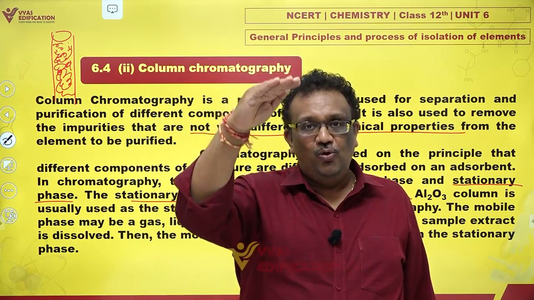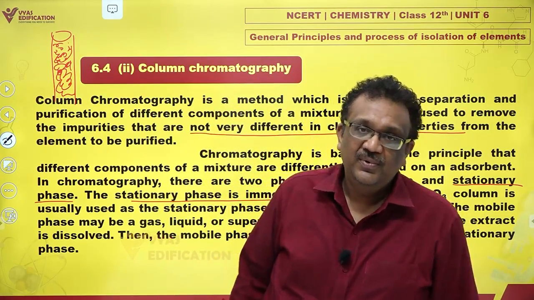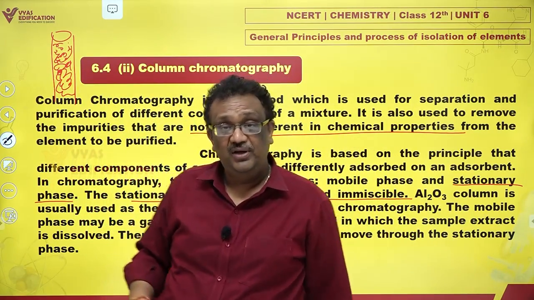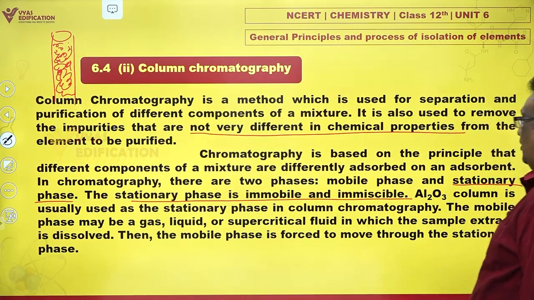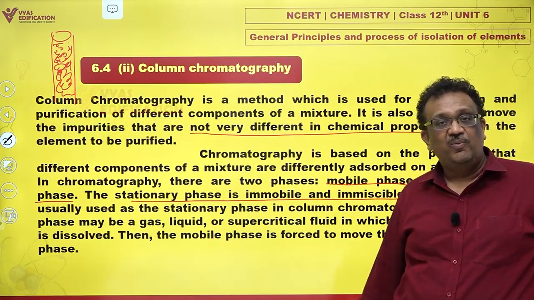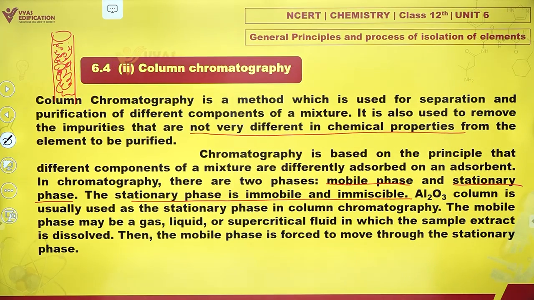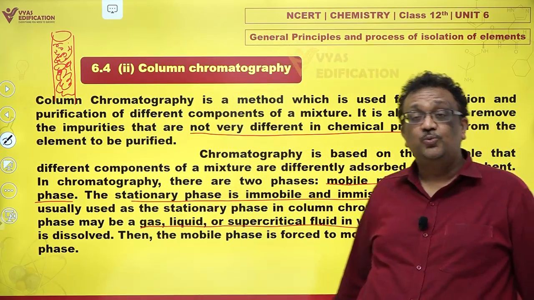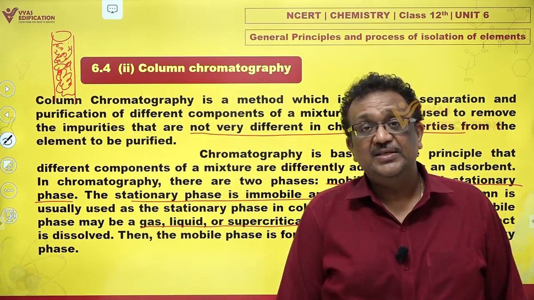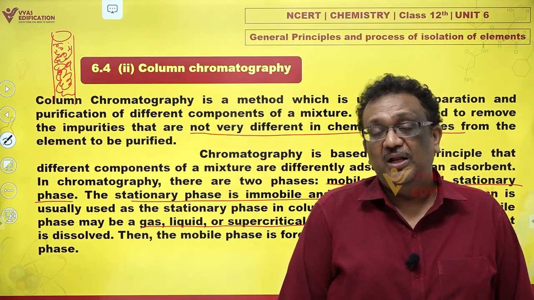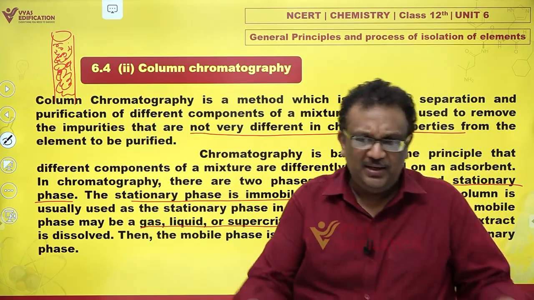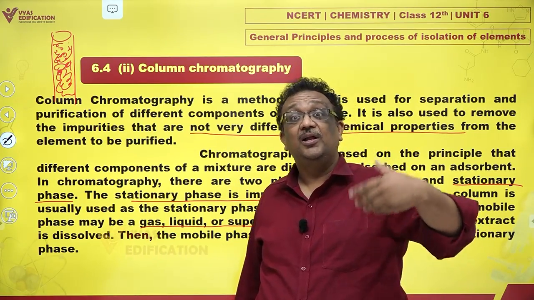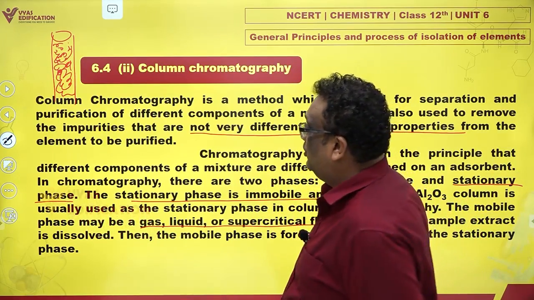As slowly the solvent passes. See, chlorophyll as such is a solid, so you have a solvent to dissolve it, and this solvent is sometimes called a mobile phase. It has nothing to do with mobile phones. It is just a mobile phase. It can be a gas, it can be a liquid, it could also be a supercritical fluid. In our case, in the example of chlorophyll, we are using a liquid. Liquid is much easier to handle and generate. Otherwise, there are people who use gases, and even supercritical fluids. If you want to be very stylish, you can do that.